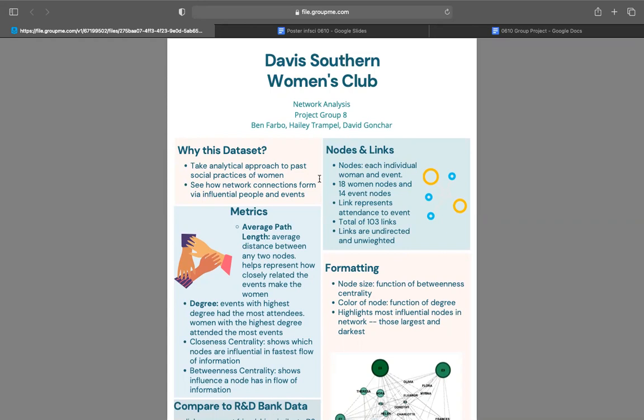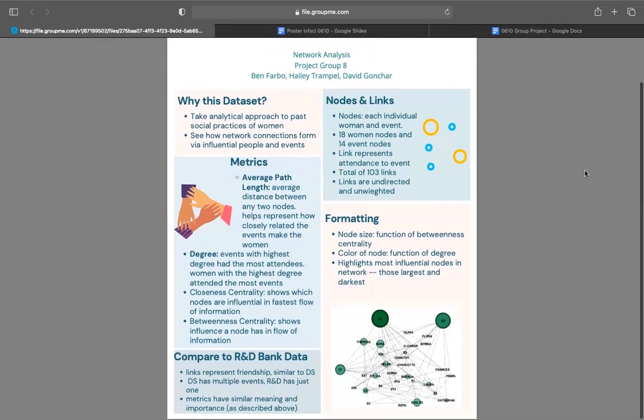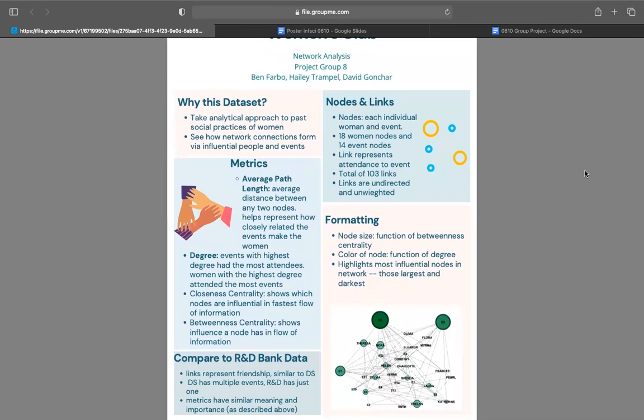This is Group 8's project on the Davis Southern Women's Club dataset. On our poster, we highlighted what we found was the most important information, including why we selected this dataset, how we made our nodes and links, as well as our most important metrics. We then discussed how we formatted our network based off of our most important metrics and made notes about our comparisons between our dataset and the Roethlisberger and Dickinson bank wiring room dataset.